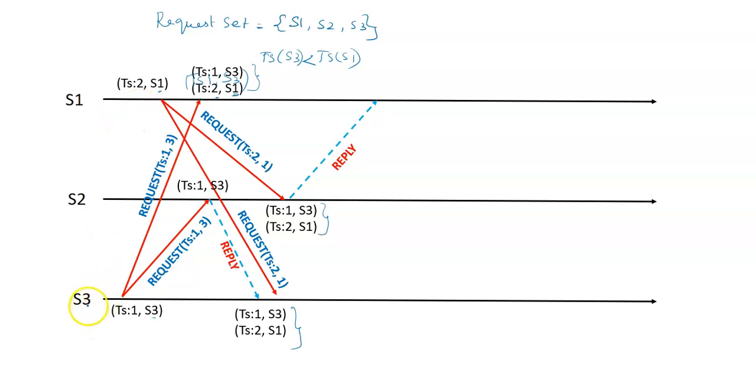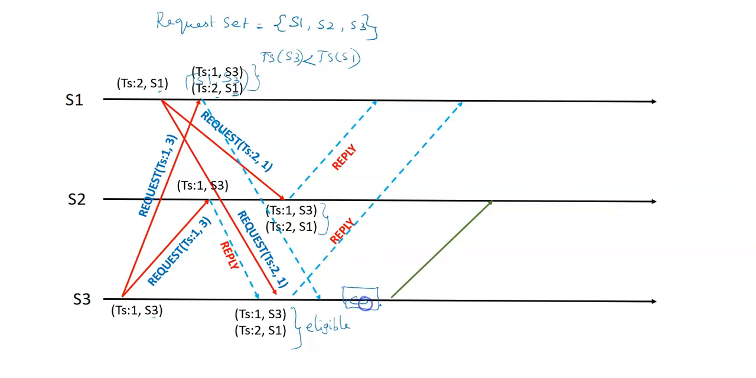And S3 will check the same condition. It also received a request from S1, but that timestamp is more than its own timestamp, and the top of the request queue is S3. So now S3 is eligible to enter the critical section. So S3 enters the critical section.